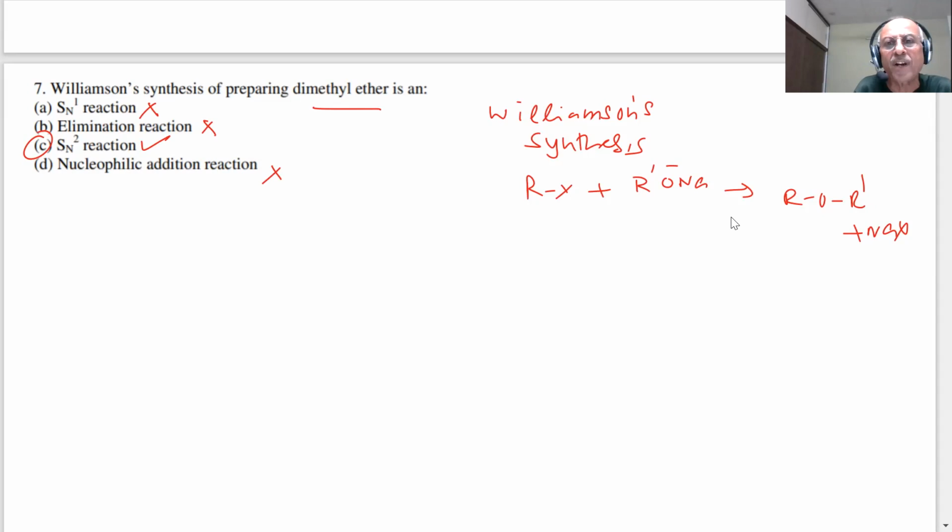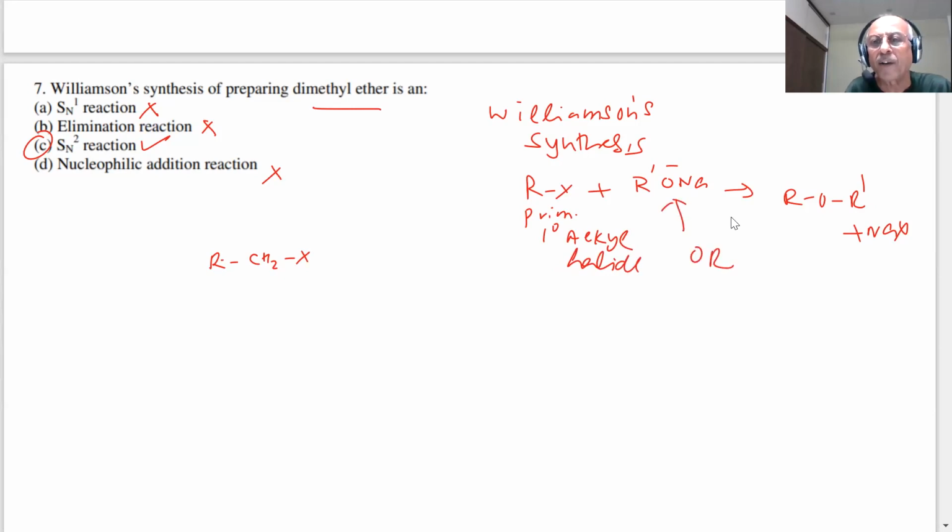It is very clear, students. Consider this. If you have RCH2X, this should be a primary alkyl halide, 1 degree alkyl halide, and this is a nucleophile, OR dash, from R dash ONa.